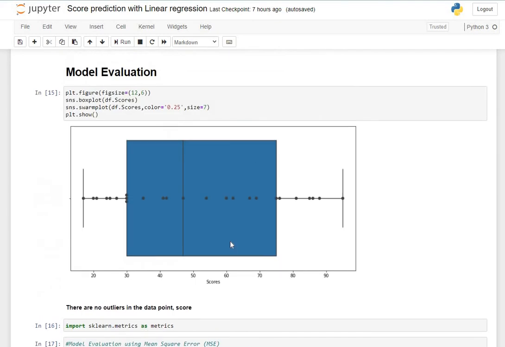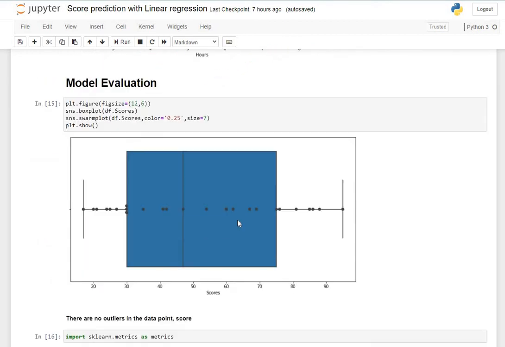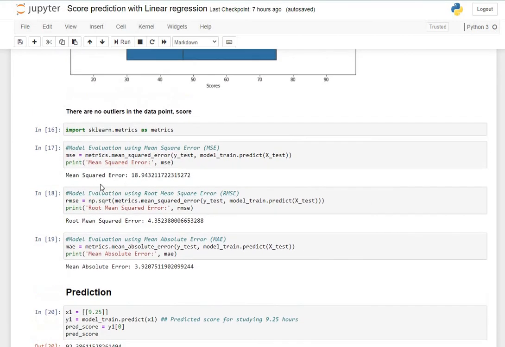After that, we can see in the plot that there is some difference between the predicted value and the actual value. To check how large the difference is, we use three metrics: mean squared error, root mean squared error, and mean absolute error. Mean squared error is 18.94, root mean squared error is 4.35, and mean absolute error is 3.9.